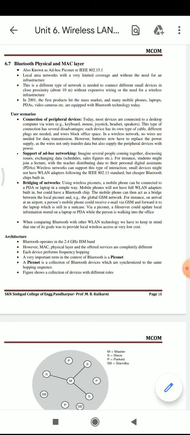The mobile phone can then act as the bridge between these local piconets and, for example, the global GSM network. For instance, on arrival at an airport, a person's mobile phone could receive email via GSM and forward it to the laptop, which is still in a suitcase.